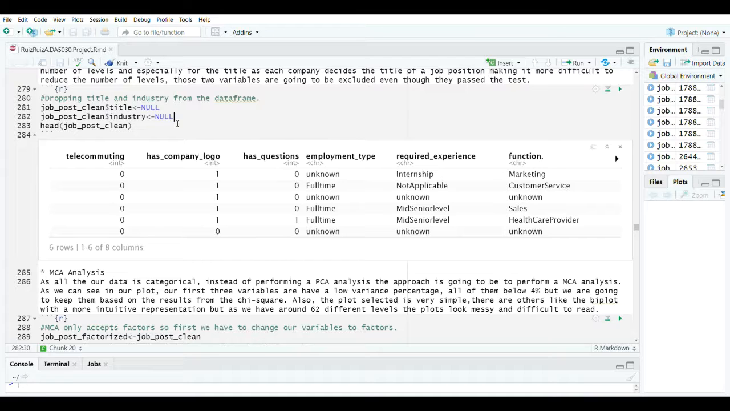But the next step that we are going to do is to erase the title and the industry from our data frame, because especially in the case of the title, it is working almost as an identifier, and it is going to add a lot of possible new features to our model, and we don't want to work with so many variables.